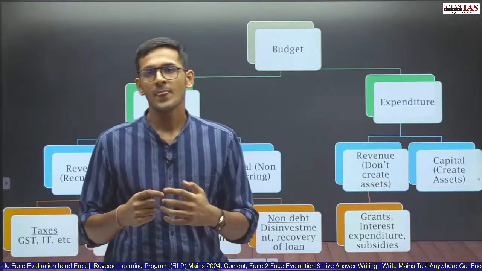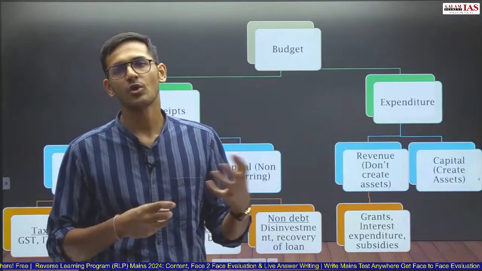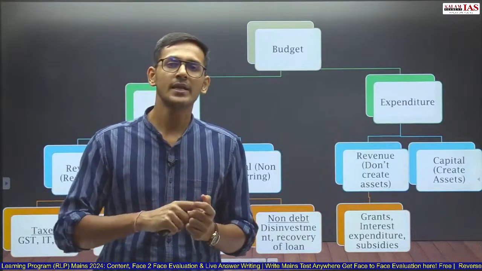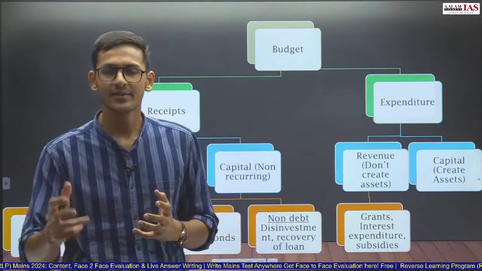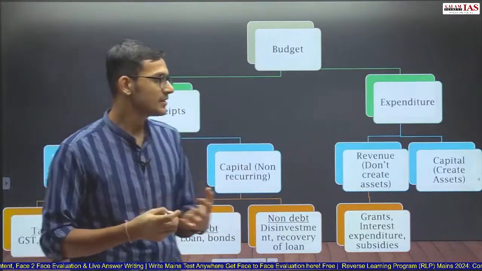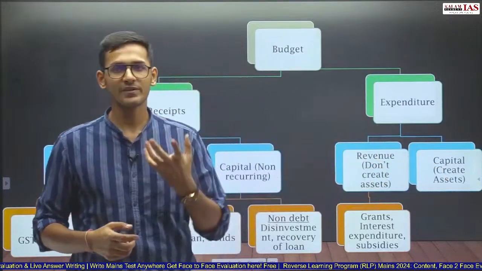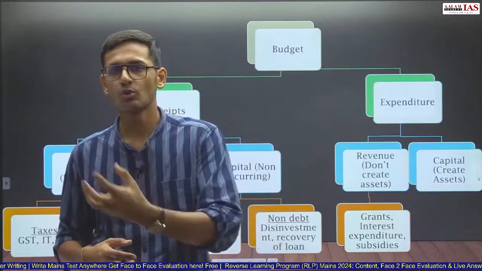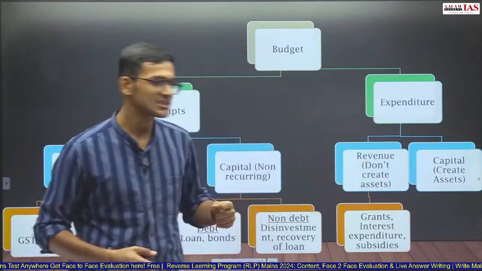For example, if I invest money in say shares or in land or gold, then that is a capital expenditure, because I am converting my money into an asset which is going to give return to me in future. If I have invested in land, then that land is going to give return in future. Similarly, if the government is creating infrastructure from its money, for example building schools, hospitals, roads or power plants, then all those become part of capital expenditure.